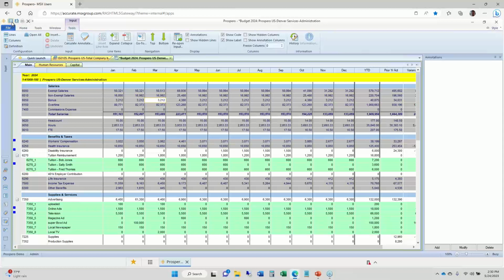All these balances are available for reporting against any other data set, against prior year actuals, prior year budget, prior forecast, or any other data set you've got set up inside Prospero. You don't have to export anywhere. You don't have to consolidate manually. It's all done as soon as they click that save button.